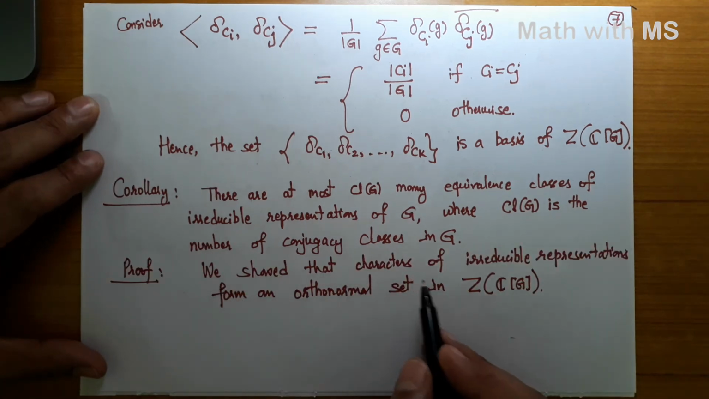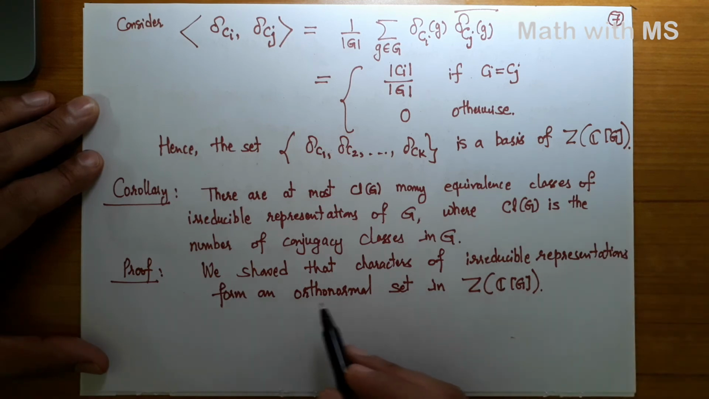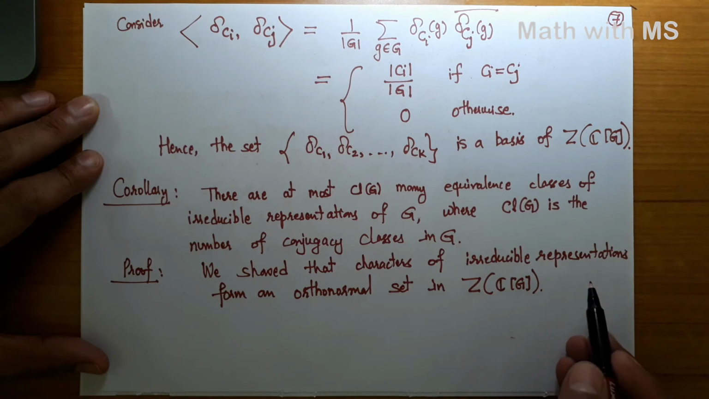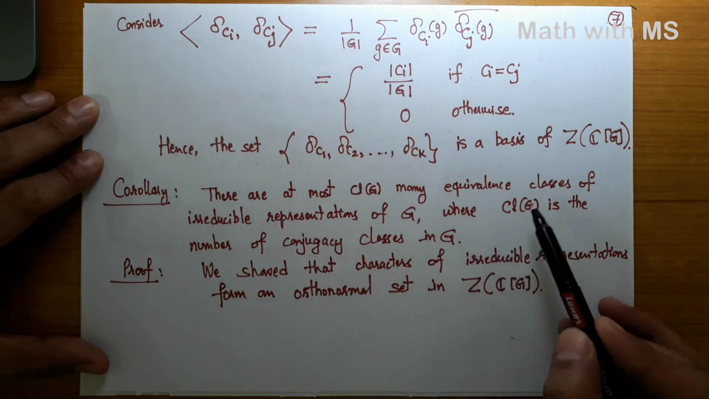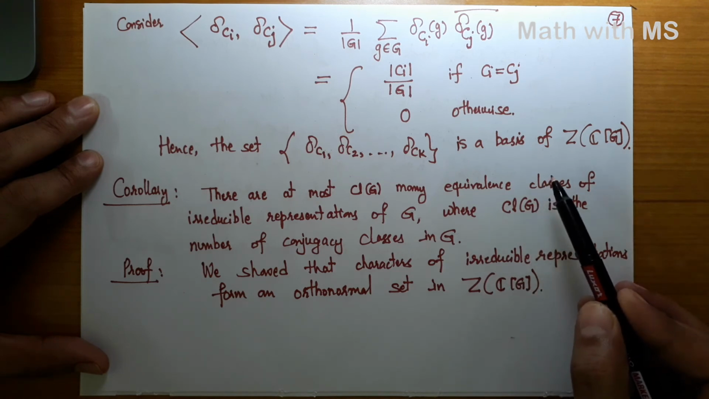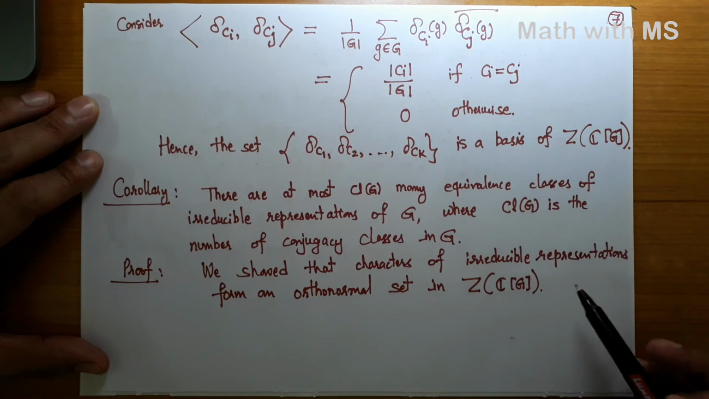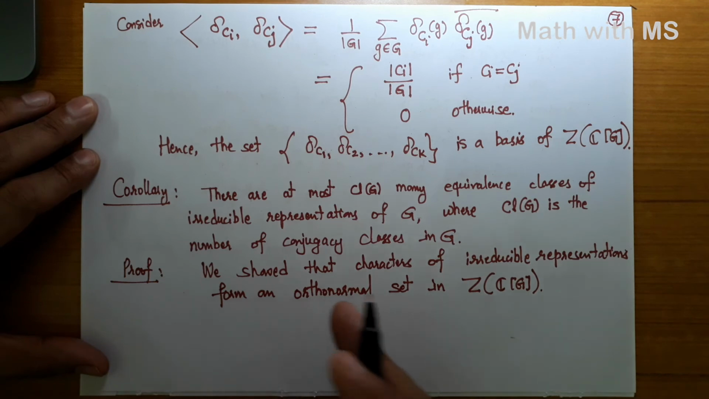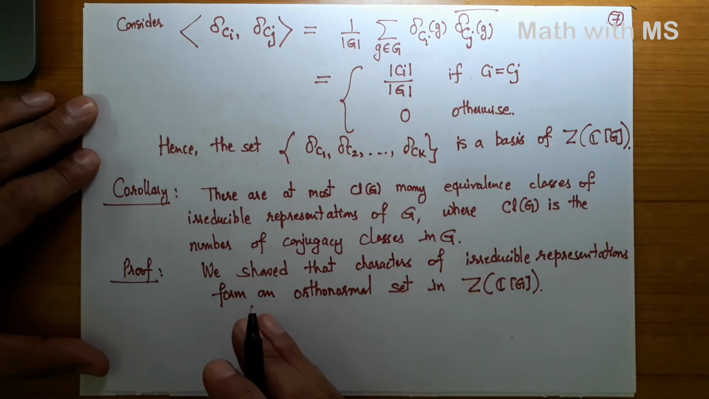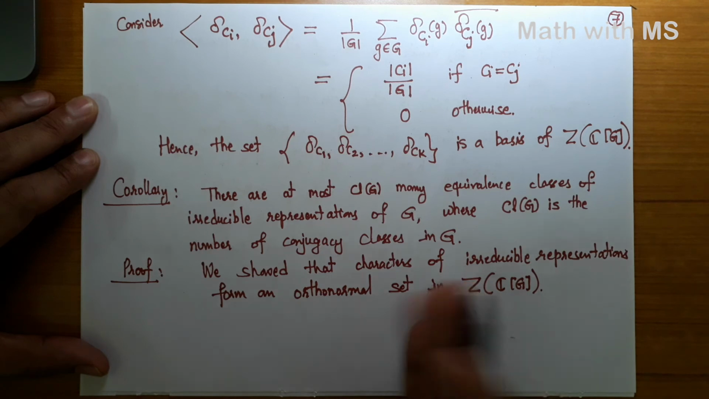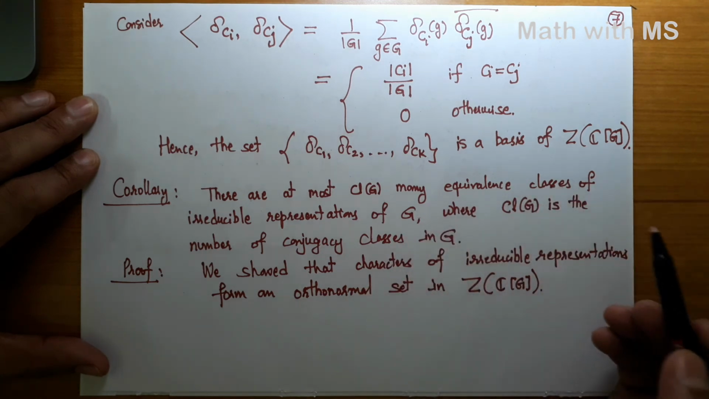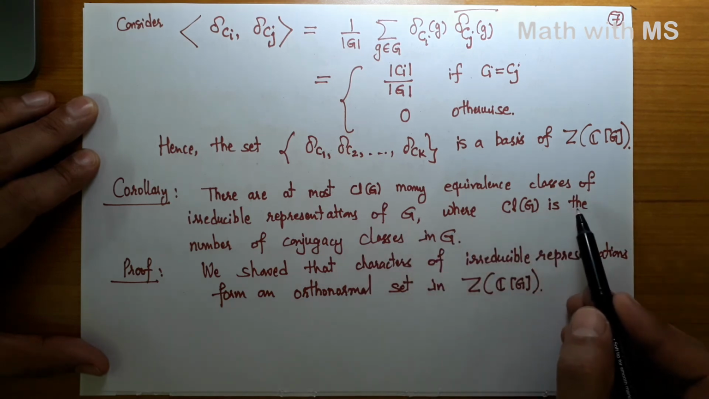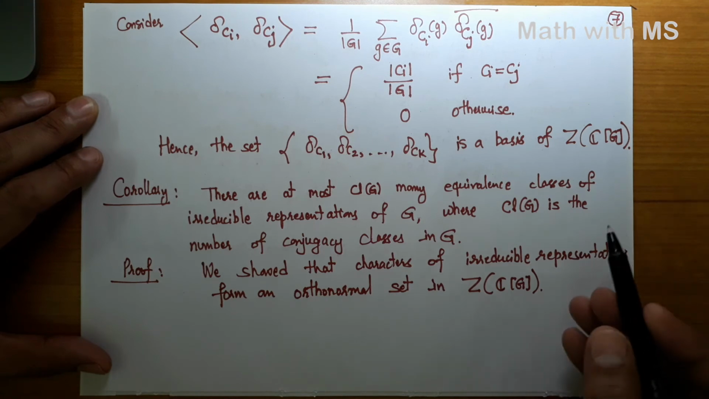So we showed that characters of irreducible representations form an orthonormal set in the space of all class preserving functions on the group G. And just now we showed that the dimension of ZCG is precisely the number of conjugacy classes in the group G. Also, we know that equivalent representations have the same character and inequivalent representations have distinct characters. Therefore, the number of equivalence classes of irreducible representations of the group G is at most the number of conjugacy classes in the group G. This proves the corollary.